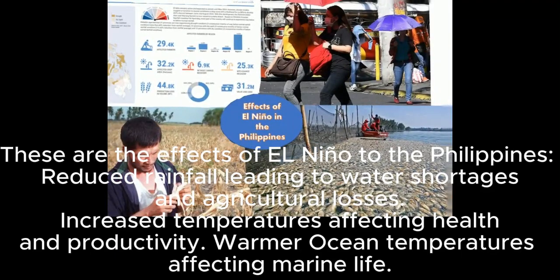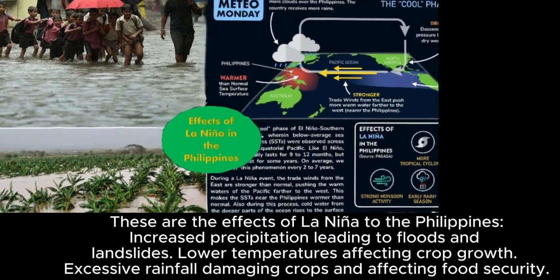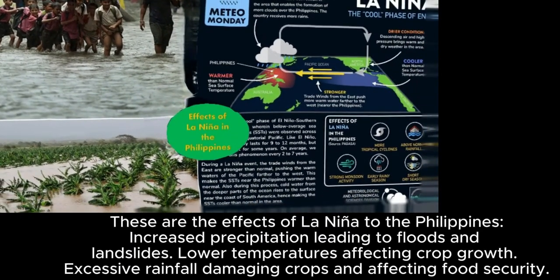Reduced rainfall leading to water shortages and agricultural losses, increased temperatures affecting health and productivity, warmer ocean temperatures affecting marine life. These are the effects of La Niña to the Philippines. Increased precipitation leading to floods and landslides, lower temperatures affecting crop growth, excessive rainfall damaging crops and affecting food security.